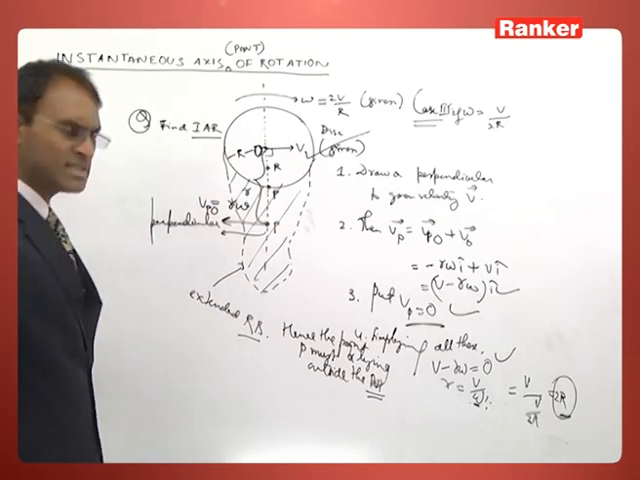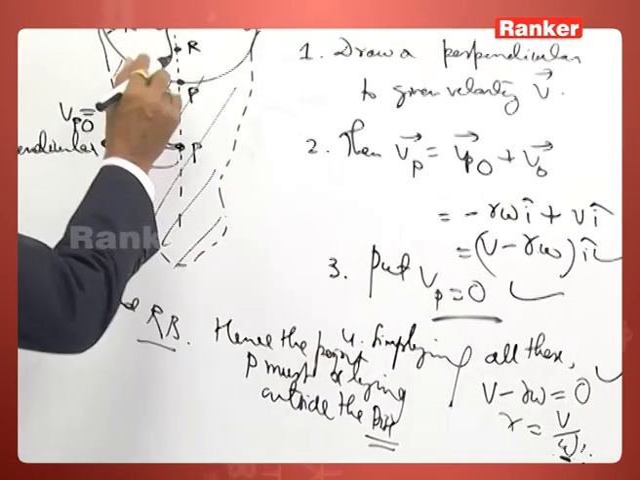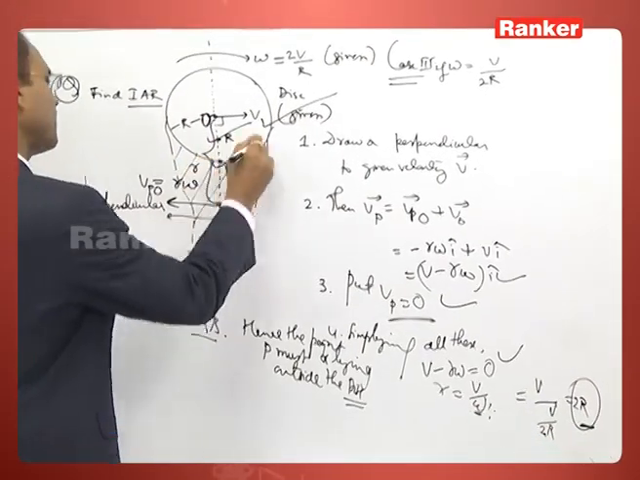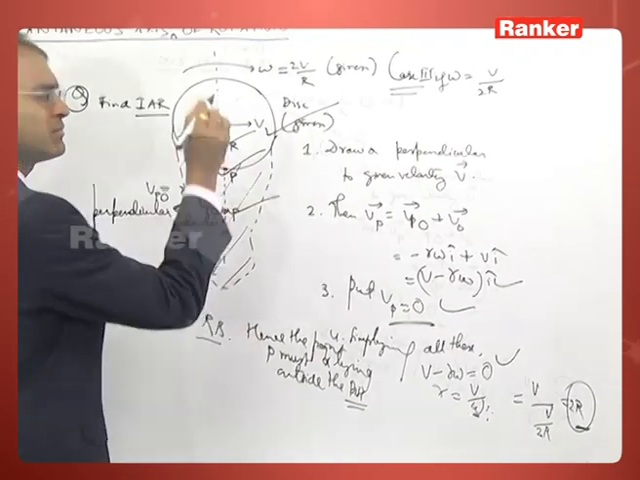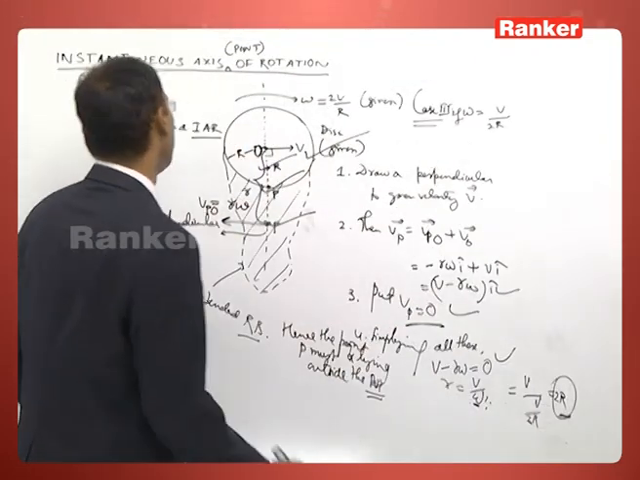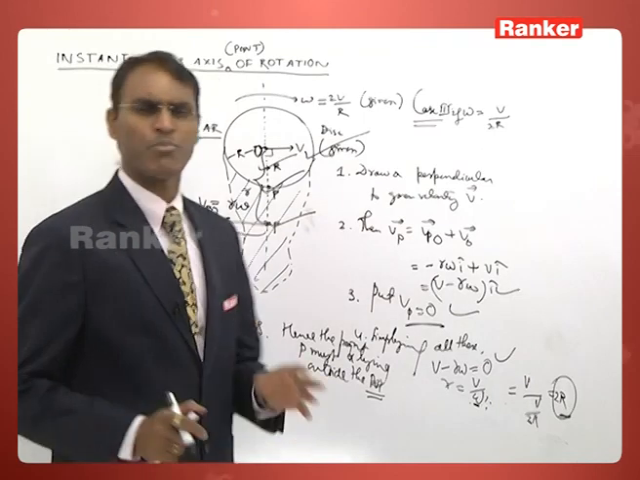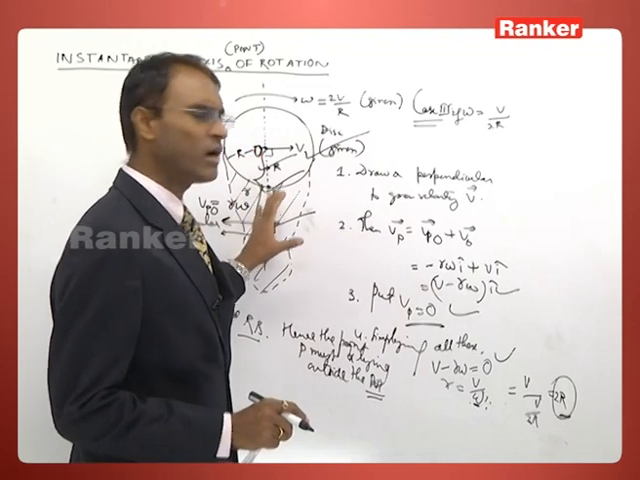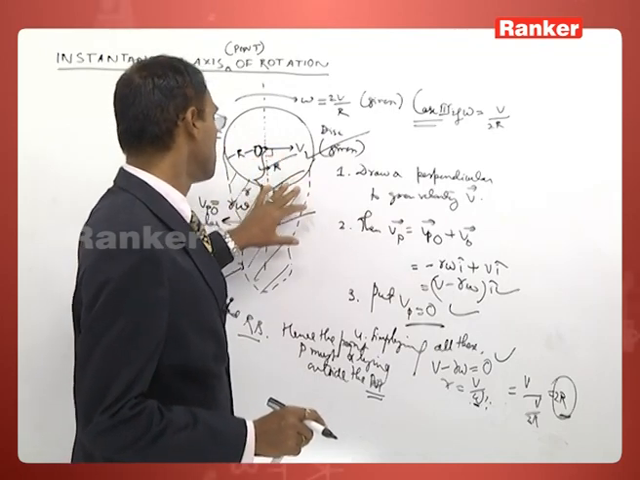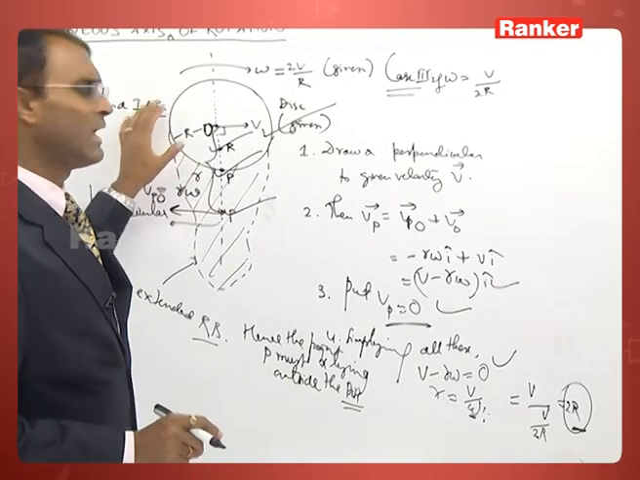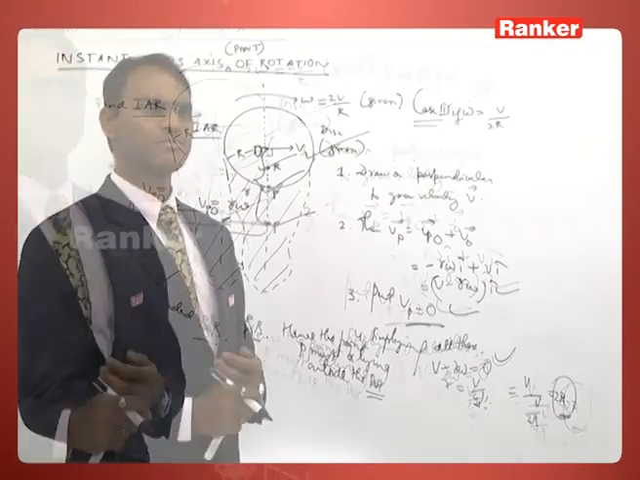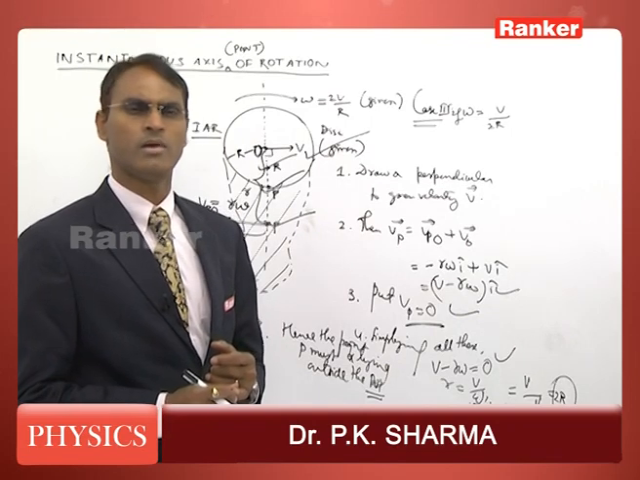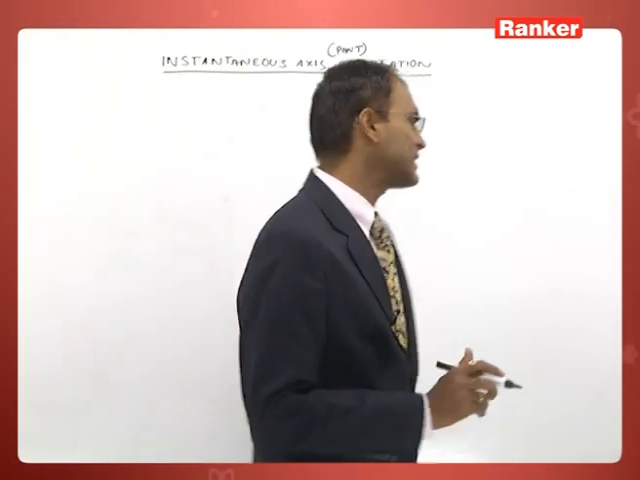So under 3 different conditions, sometimes the instant axis of rotation or point of rotation is present inside, sometimes just at the periphery, sometimes it is outside. So, instant axis or point of rotation is a point which may lie inside or outside the body, or if body is not present in this zone, we can call it extended body, whose velocity is 0 at the given instant. Okay, let's take another example.